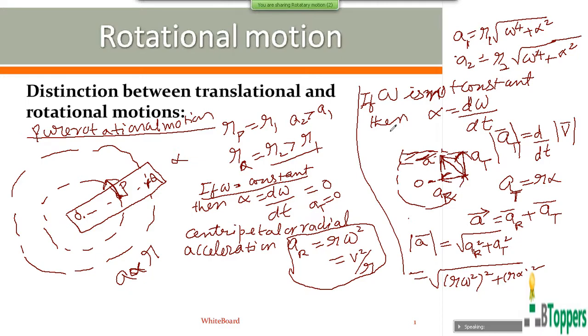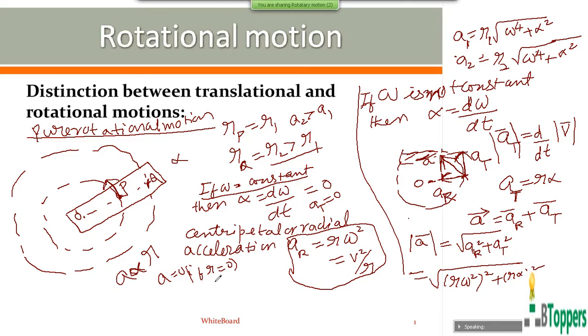That means at any particular instant, the magnitude of the linear acceleration will be maximum for the particles which are situated farthest from the axis of rotation. The magnitude of the linear acceleration can be taken as 0 for the particles which lie on the axis of rotation.